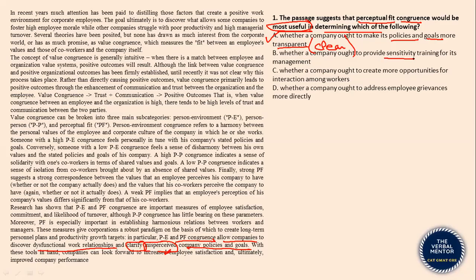Option B talks about sensitivity training for its management. This is not one of the benefits given here in this paragraph anywhere. Option C talks about creating more opportunities for interaction among the workers. This is something again not being talked about here, out of scope. Option D talks about handling grievances more directly. Well, handling grievances could be an implication, one of the implications here in the last paragraph, but more directly, this is not given again.